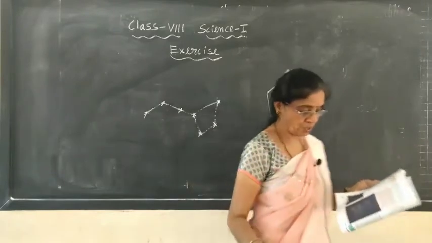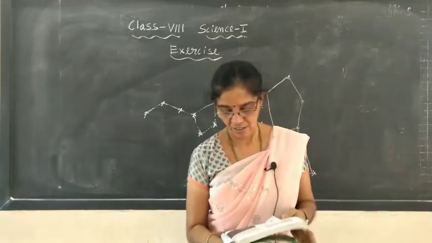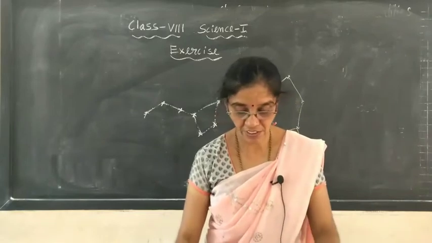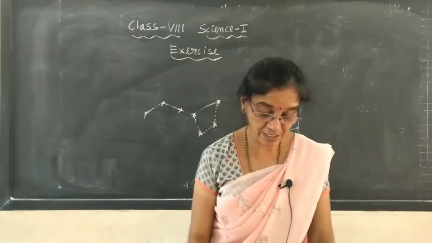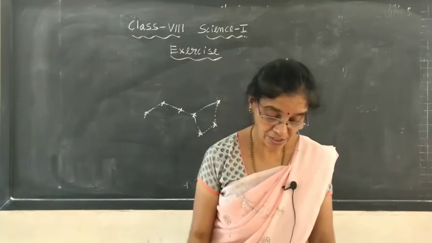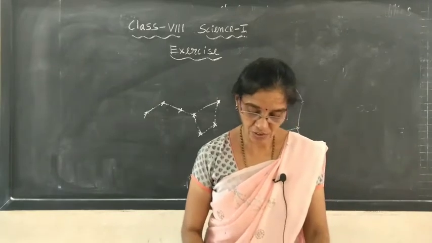This is the Orion. Seven to eight bright stars you can observe. This is the pattern. 10th question.